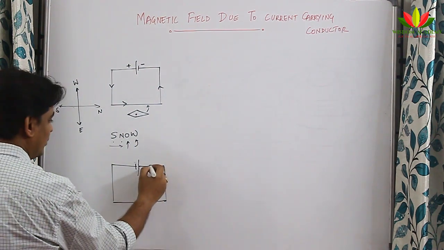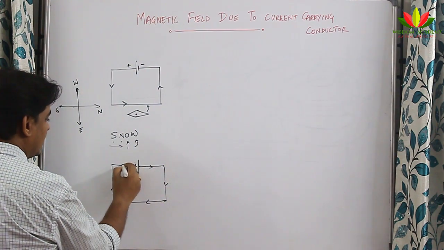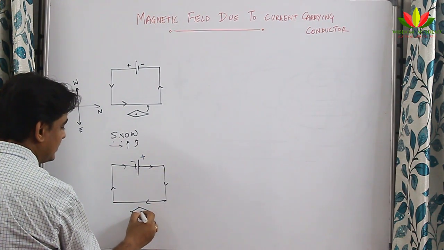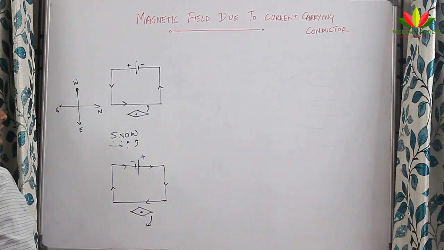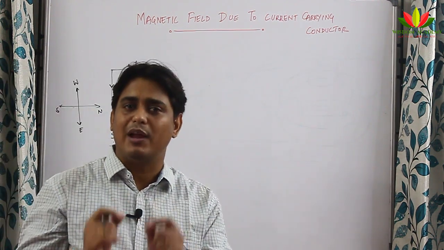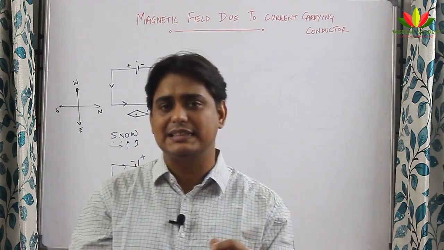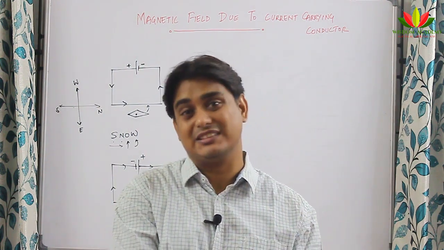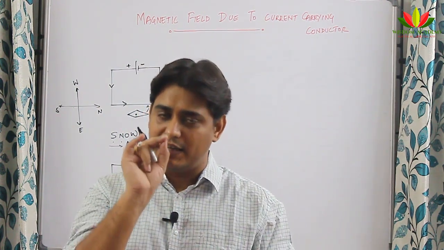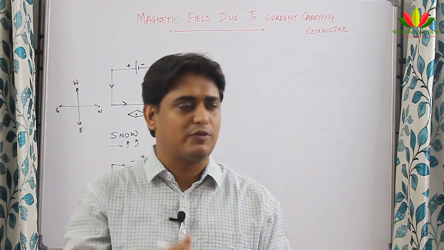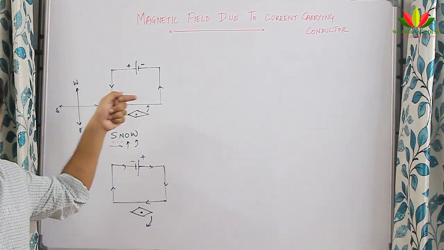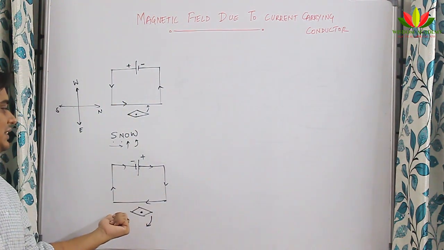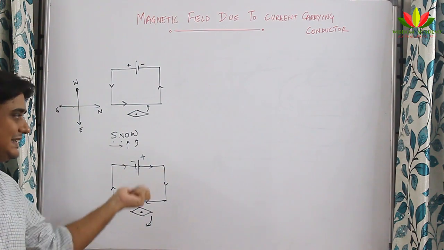that is from north to south. Now see how the current will move. Current will move like this. So when the current is moving like this from north to south, if there is a magnetic needle kept here, it will deflect away from the magnet. So it was found that when the polarity of the cell is changed, that is when the direction of the current is reversed, the direction of deflection also reverses. So magnetic field is related to the direction of current also. The direction of current was from south to north, the deflection of the needle was towards west. When direction of current was north to south, the deflection of needle is towards east.